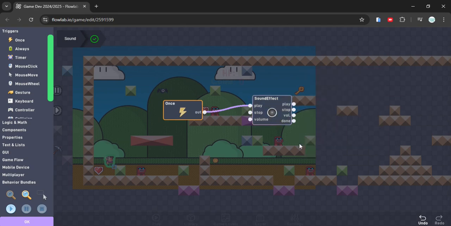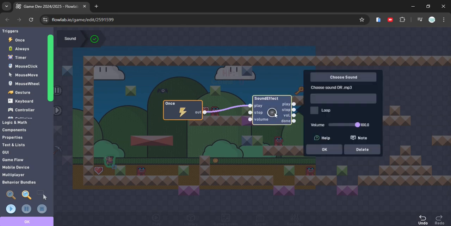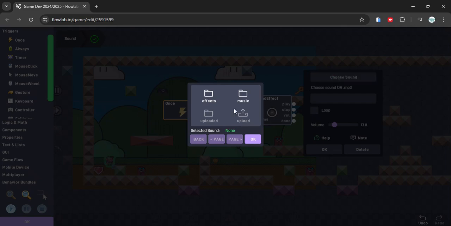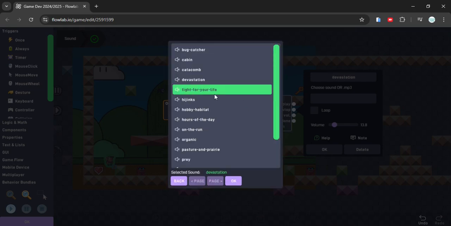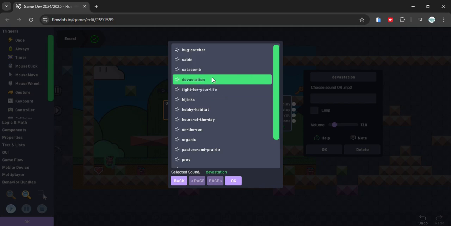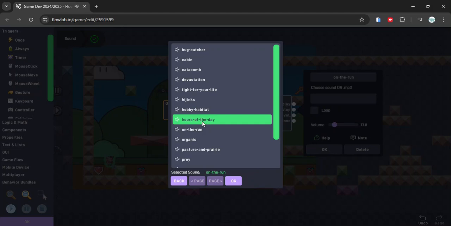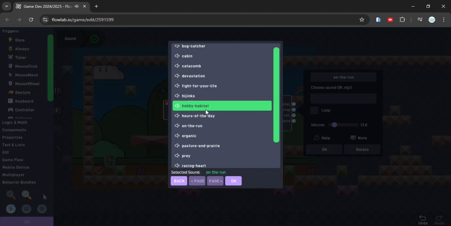Okay, then you can click the sound effect, and then you can choose the sound here, or you can set the volume. Okay, you can adjust the volume. And then you can choose the sound. Okay, I'll get the music. It's up to you guys. Okay, you can hear the sound. Be careful about the high sound.